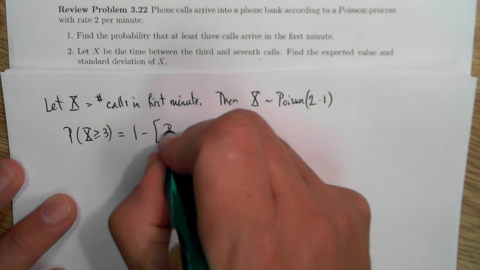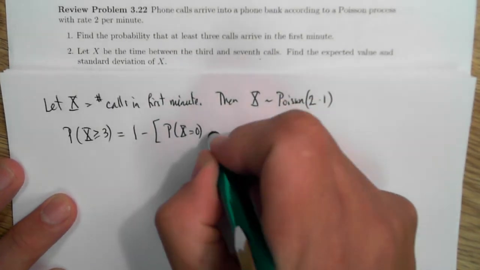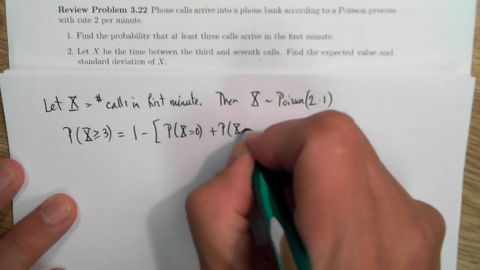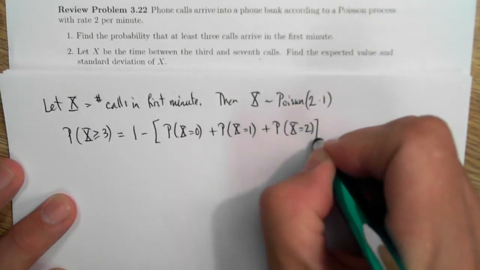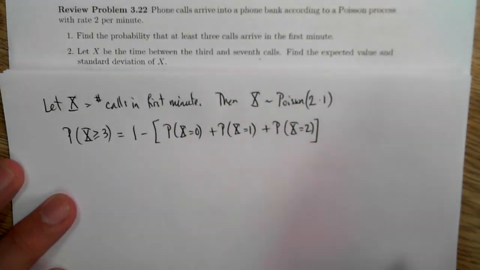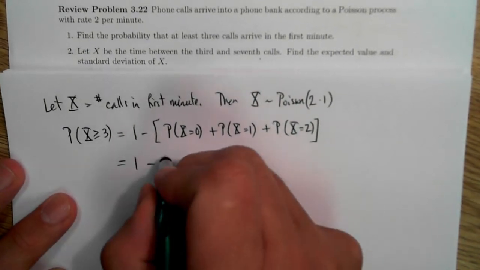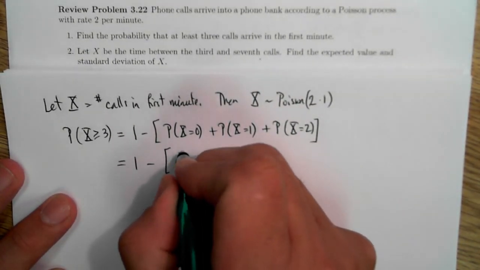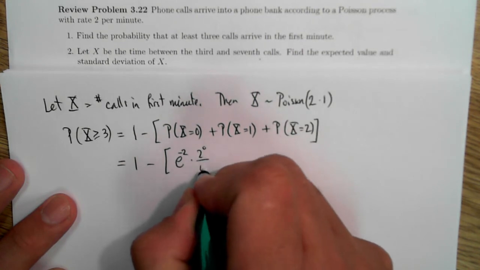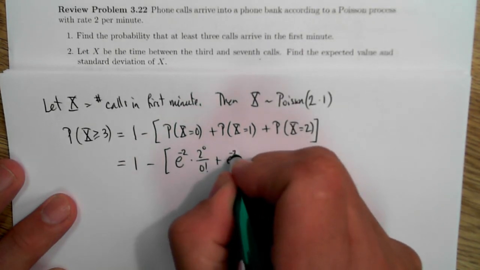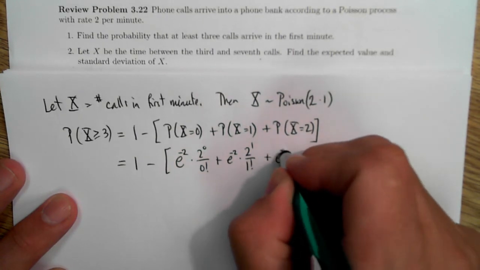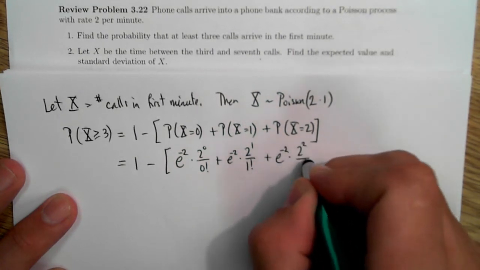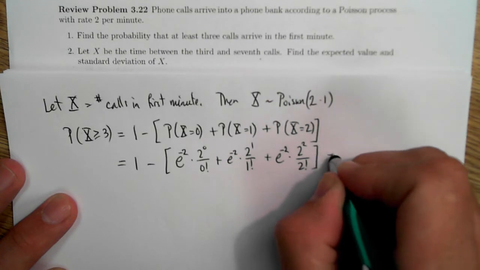So that's 1 minus the probability that X is 0, plus the chance that X is 1, plus the chance that X is 2. So using the properties of a Poisson distribution, this is e to the minus 2 times 2 to the 0 over 0 factorial, plus e to the minus 2 times 2 to the first over 1 factorial, plus e to the minus 2 times 2 squared over 2 factorial.